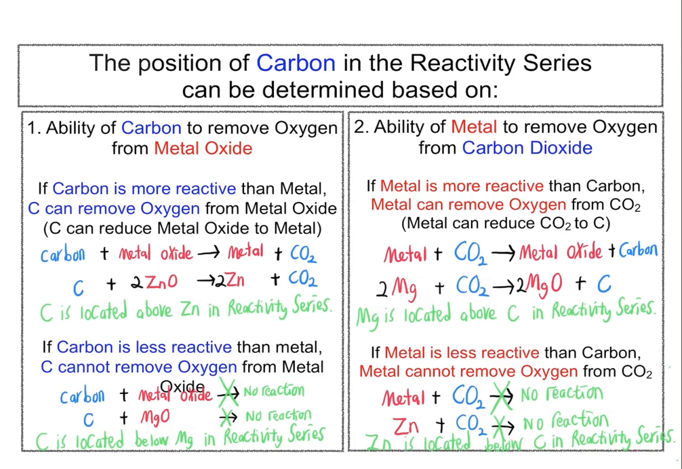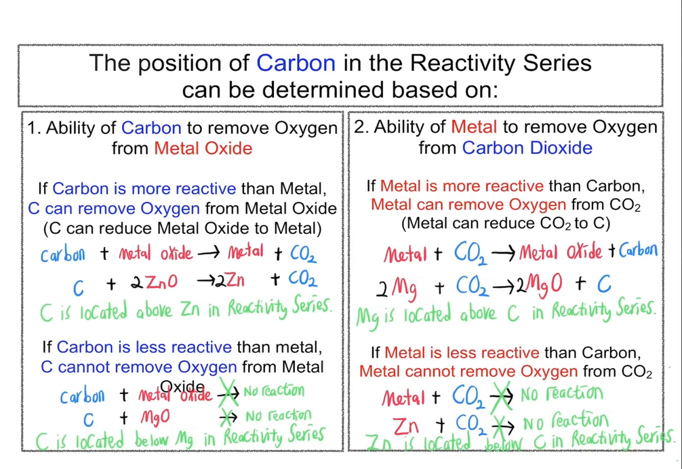The position of carbon in the reactivity series can be determined based on: 1. The ability of carbon to remove oxygen from metal oxide, and 2. The ability of metals to remove oxygen from carbon dioxide. When carbon is strongly heated with a metal oxide, if carbon is more reactive than the metal, the carbon can remove oxygen from the metal oxide. Or in other words, carbon can reduce metal oxide to metal. However, if carbon is less reactive than metal, carbon cannot remove oxygen from metal oxide.